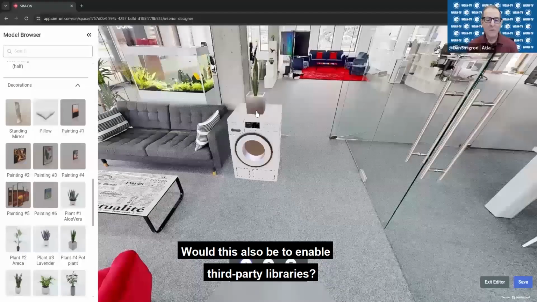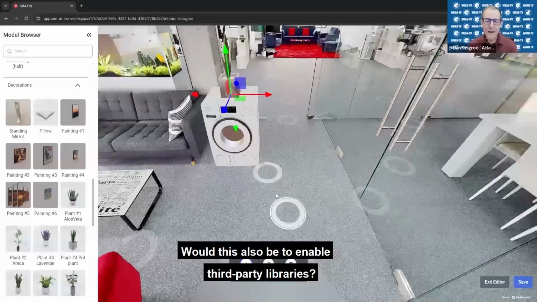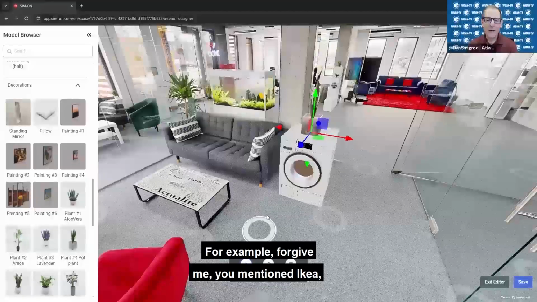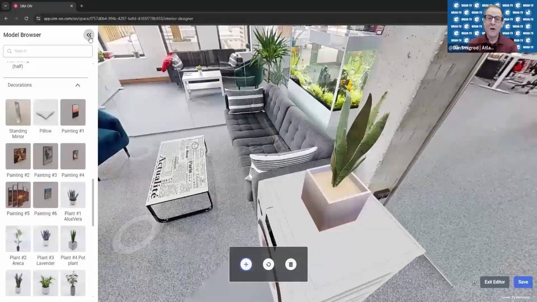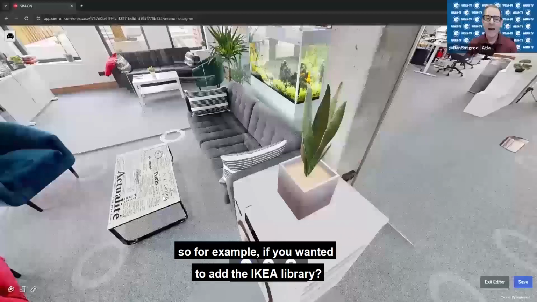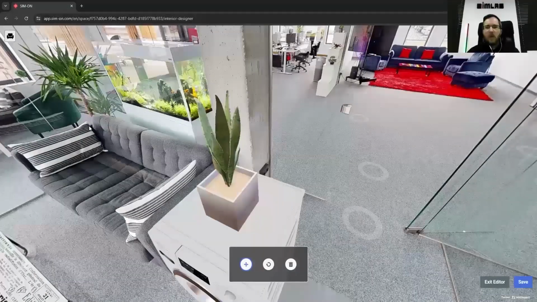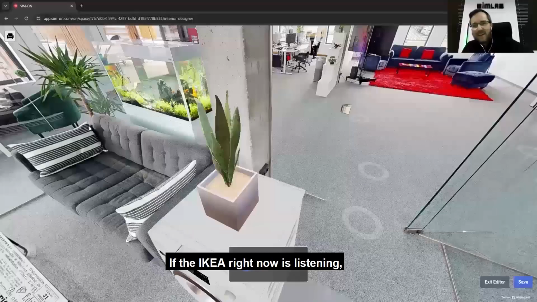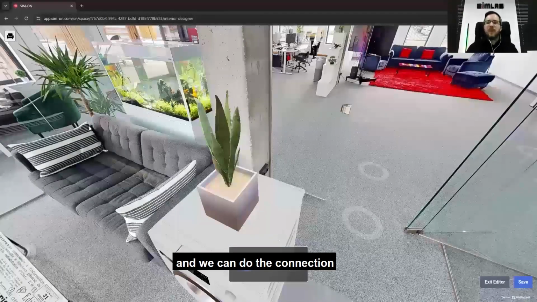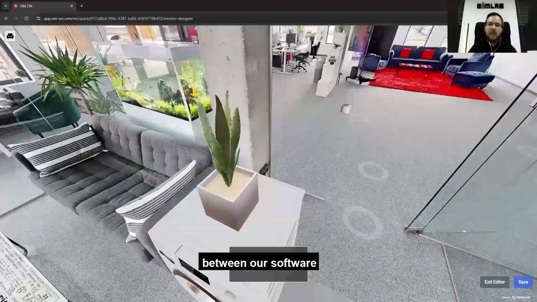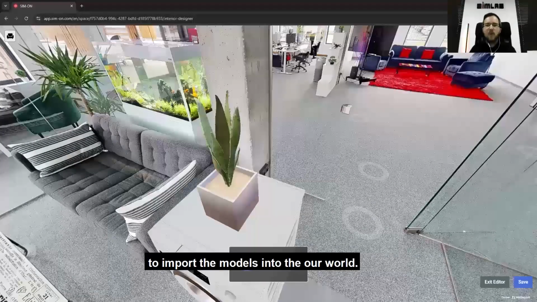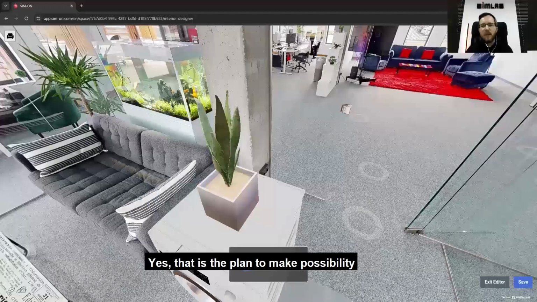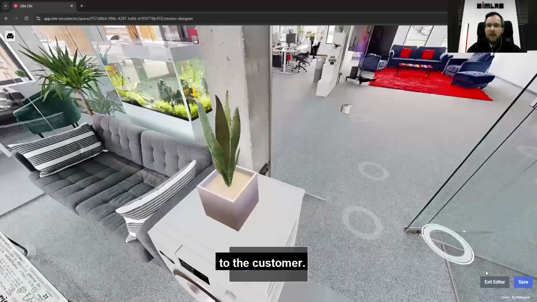Would this also enable third-party libraries? For example, you mentioned IKEA, so if you wanted to add the IKEA library. If IKEA is interested, please contact me, and we can make the connection between our software and an external library to import the models into our world. Yes, that is the plan, to offer this possibility to the customer.